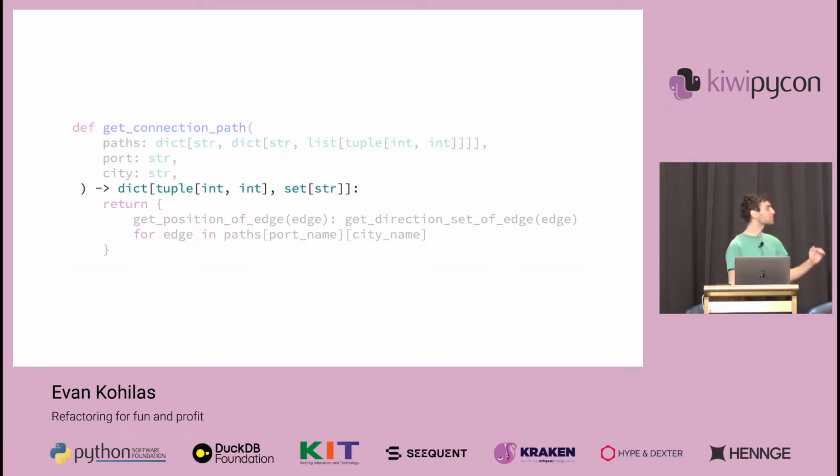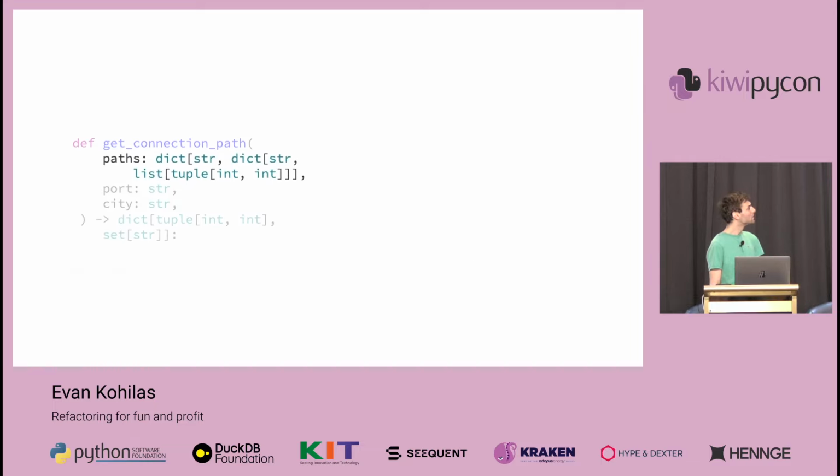And if I continue to properly fill in these types, there's a much better idea that connection path is actually a dictionary mapping positions to directions. And paths, let me make that more clear, is actually a 2D map of names to positions.